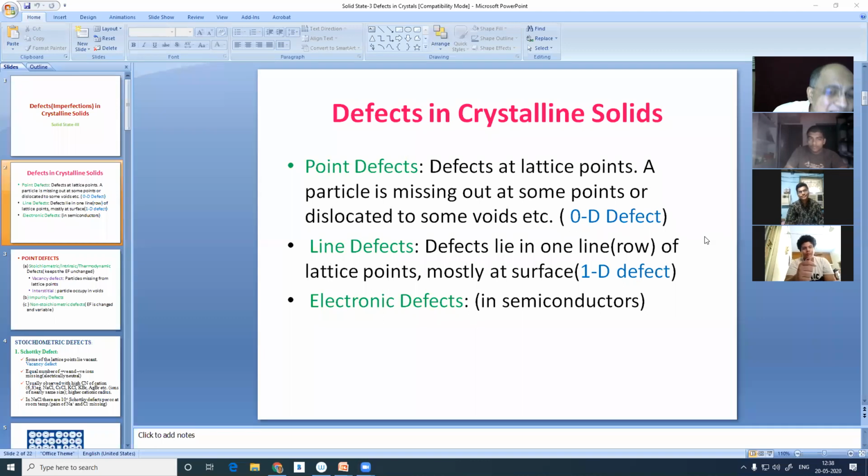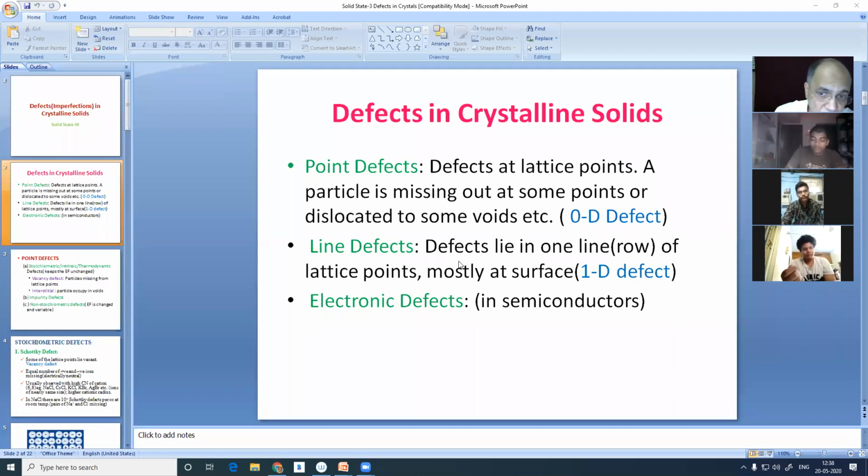But instability is good. But 1D defect, line defect, lies in one complete row or line, mostly on the surface, and that leads to so many other complications. So we are not going to discuss line defects.